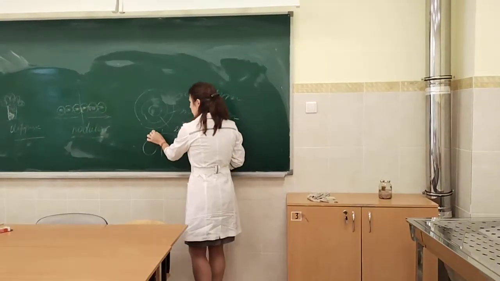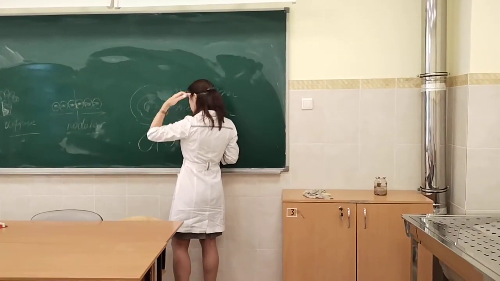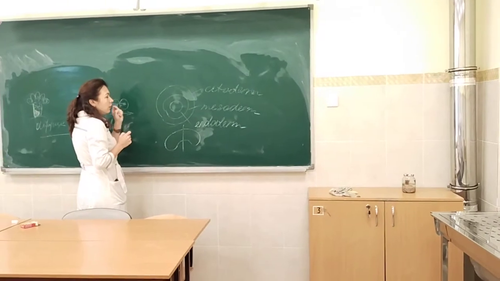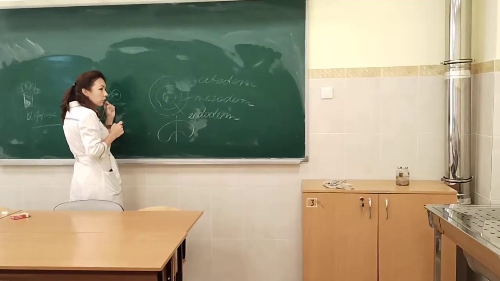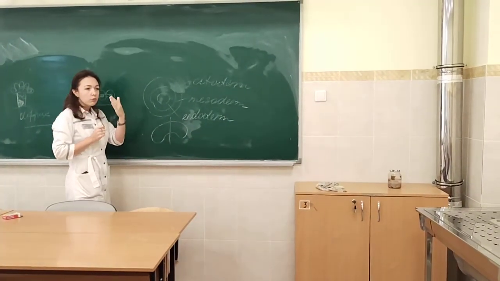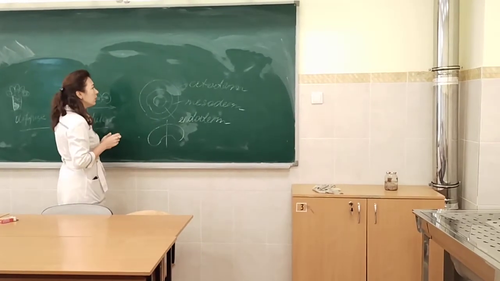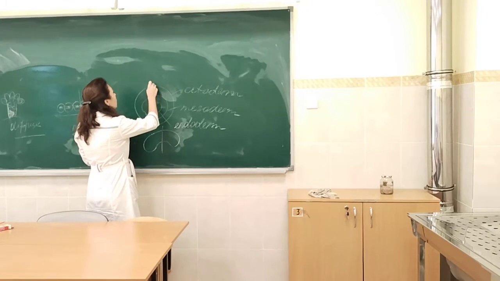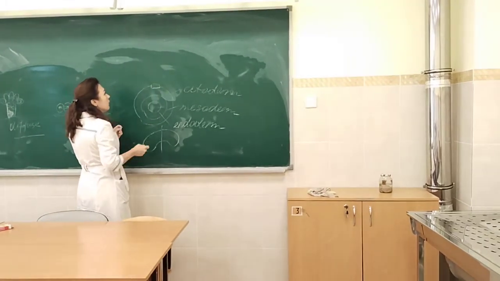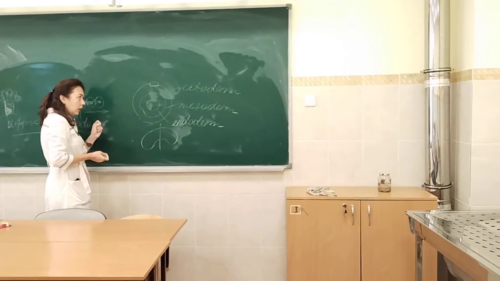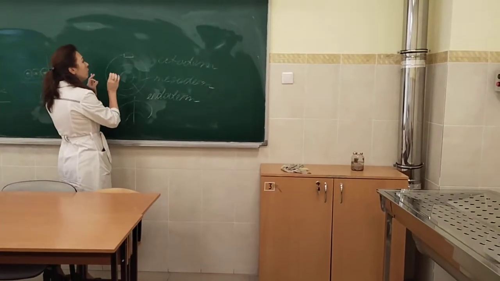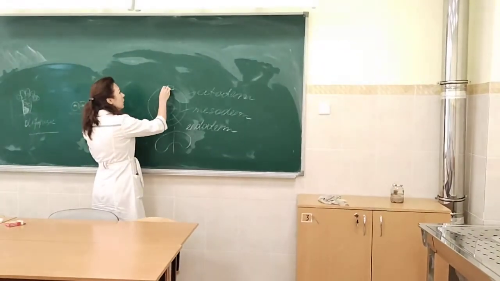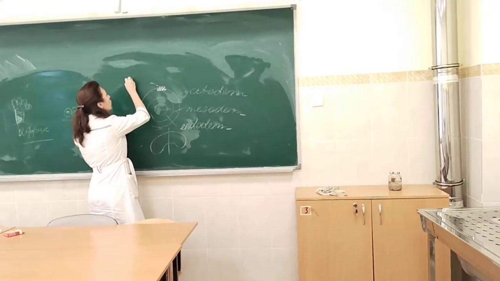So this is the ventral part of the embryo, this is the dorsal part of the embryo, where its back is, yes? And the very first stage of the development of the nervous system in humans starts at the third week of embryonic development. This is the neural plate. What does it mean? This group of cells at the dorsal part of the ectoderm of an embryo begins to proliferate rapidly and forms a kind of thickening, and this is known as the neural plate.